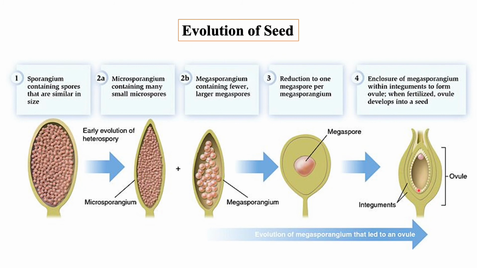The egg produced in the ovule is enclosed and protected by the integuments, and the sperm would not be able to reach the egg.